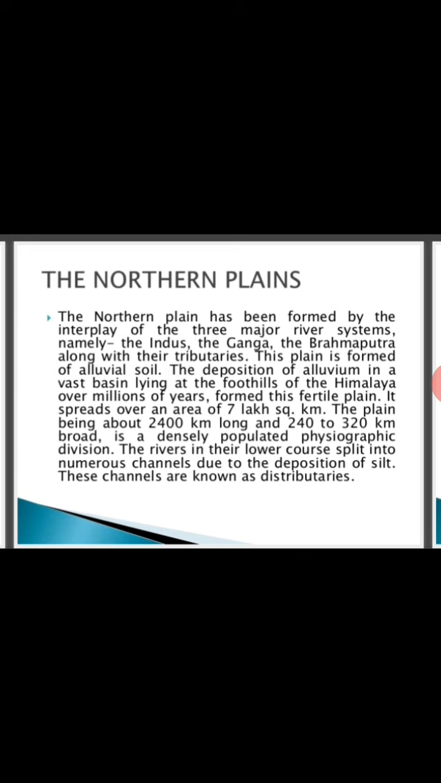It is spread over an area of 7 lakh square kilometers. The plain is about 2400 kilometers long and 240 to 320 kilometers broad. It is a densely populated physiographic division. Children, why is it densely populated? Because humans find all the favorable conditions for their existence in this region. This region has very fertile soil, which is very much needed for agriculture.